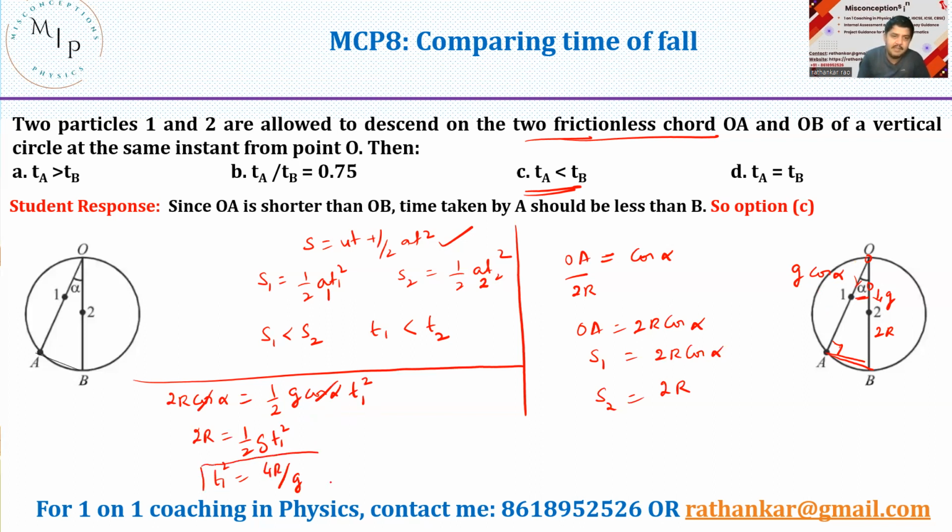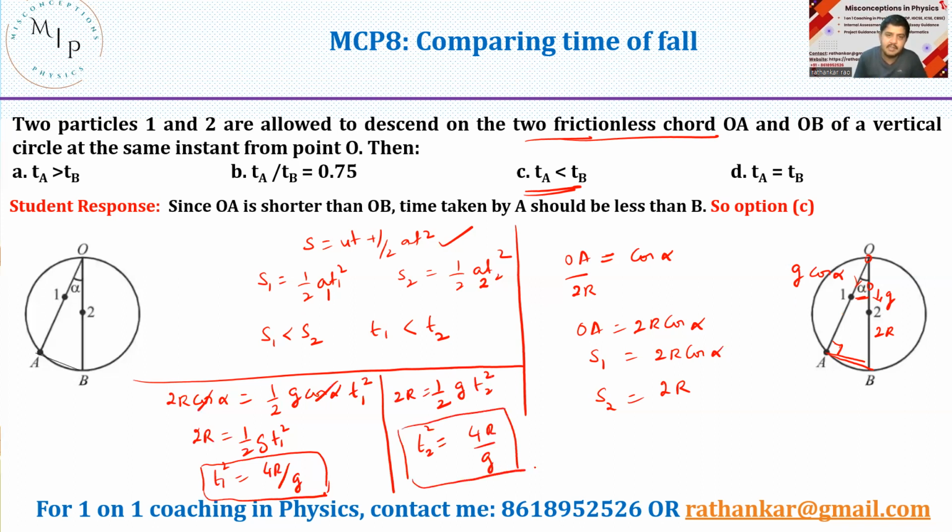Let us have it separately like this. I'll tell you what you need to do further. Now, apply the same equation once again for the second scenario. For S2, 2R is equal to half into A2, which is nothing but g into T2 square. And thus, you can write T2 square is equal to 4R divided by g. Now, what do you observe? You see that T1 square is equal to T2 square, so T1 is equal to T2. This very clearly tells us that all the other options are wrong except option D.